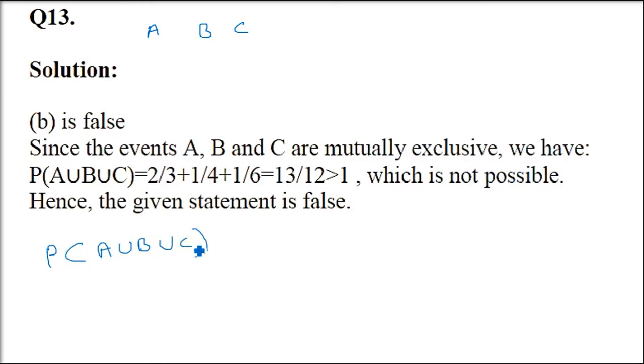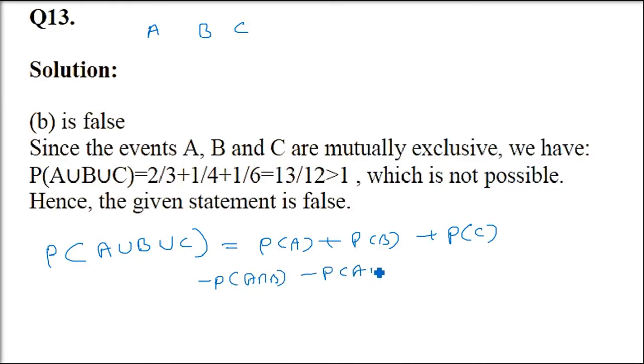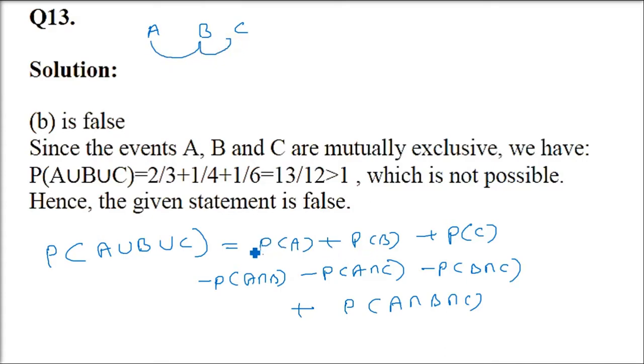So P(A union B union C), how do we find out? P(A) plus P(B) plus P(C) minus P(A intersection B) minus P(A intersection C) minus P(B intersection C), and then we have plus P(A intersection B intersection C). Since A, B, C are three mutually exclusive events, all these intersection terms will be 0. P(A union B union C) will only be P(A) plus P(B) plus P(C), so you just have to add them.